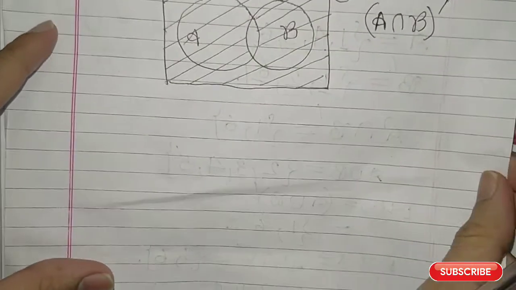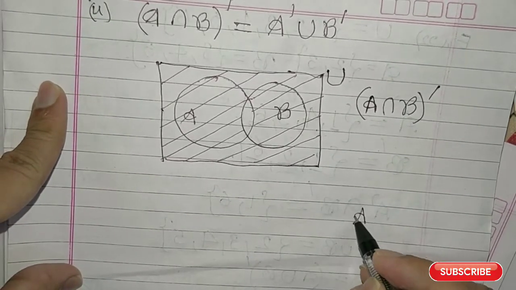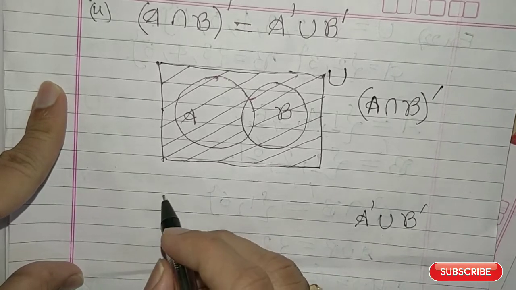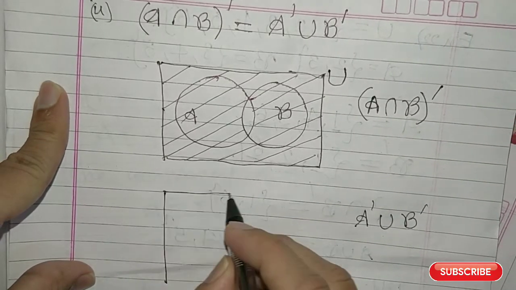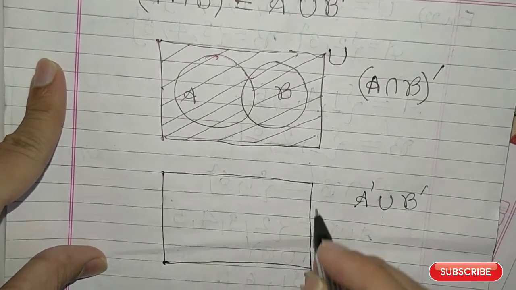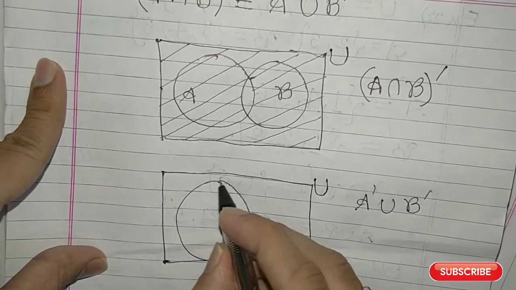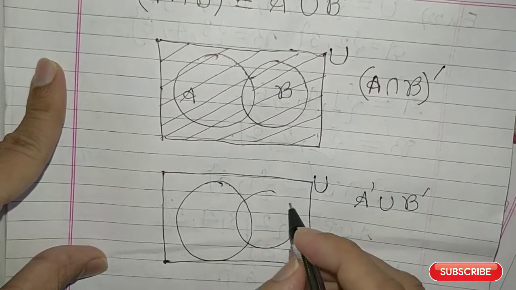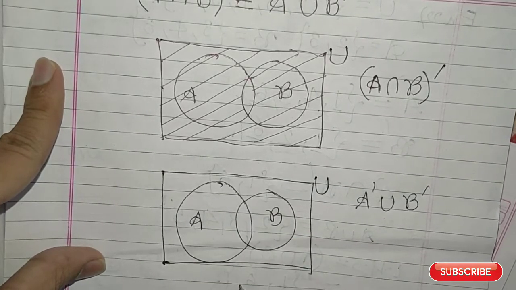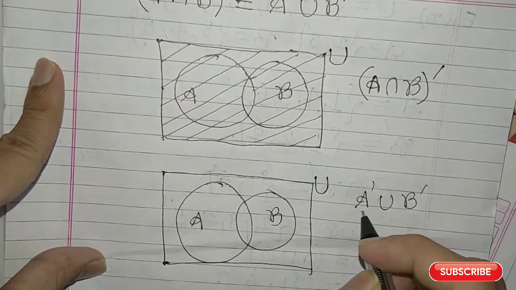Now if you look at the second part of the law, that is A complement union B complement. So you look at again the universal set, and then you draw the set A and the set B. So this is the set A, this is the set B. Now you look at first the A complement.